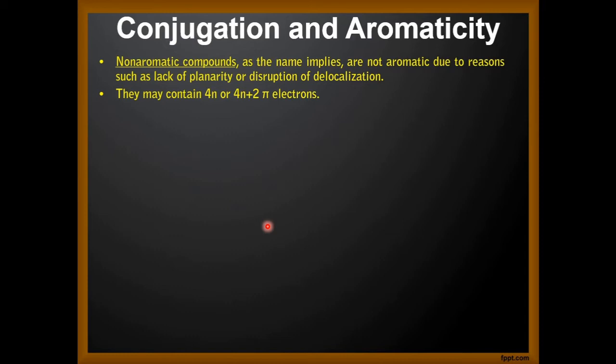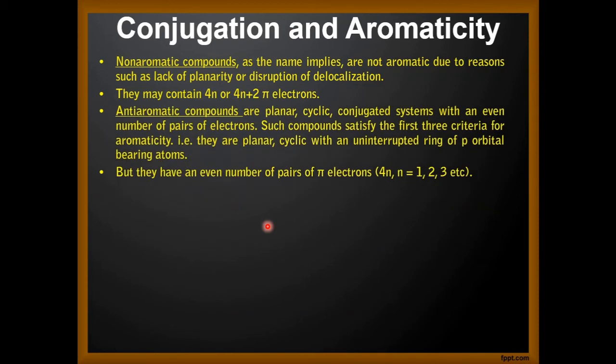So what are non-aromatic compounds? As the name implies, they are not aromatic due to reasons such as lack of planarity or disruption of electrons. They may contain 4n or 4n plus 2 pi electrons. And what are anti-aromatic compounds? They are planar, they are cyclic, they are conjugated systems with an even number of pairs of electrons.